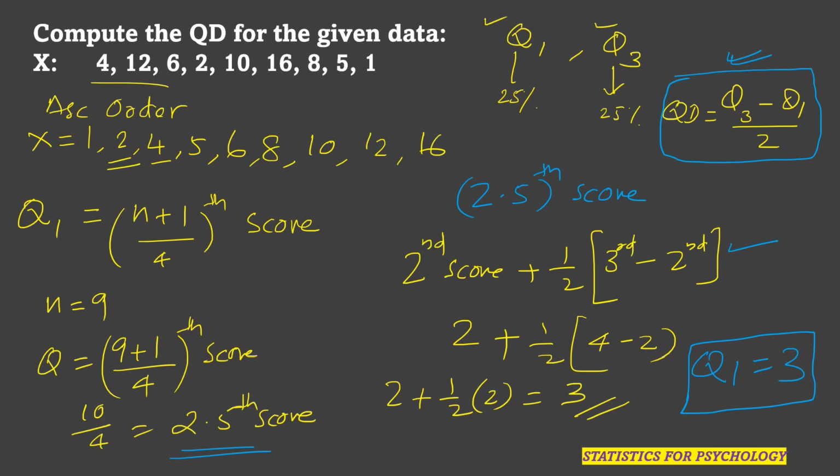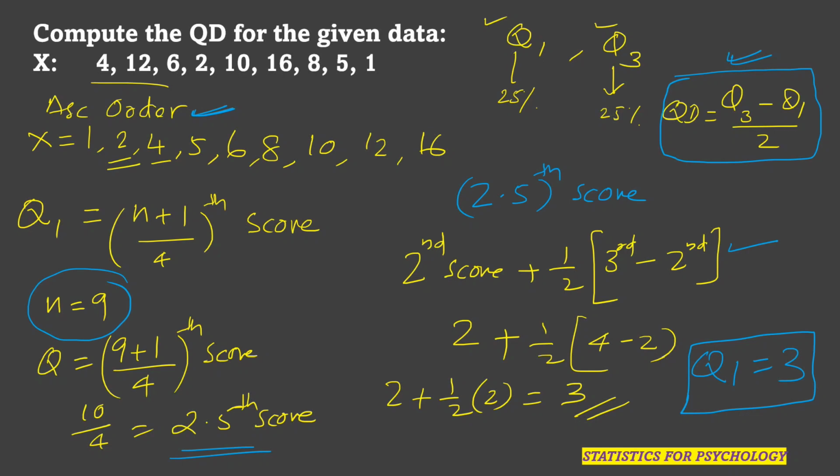So how have we calculated Q1? First, we have to arrange the given data in the ascending order and then count how many data are given. Here in this case, we have n is equal to 9 and Q1 is calculated using the formula (n plus 1) divided by 4th score. So here it will be 9 plus 1, 10th by 4. 10 by 4 is equal to 2.5th score. If it is a second score, directly we can take 2. If it is a third score, directly we can take it as 4.